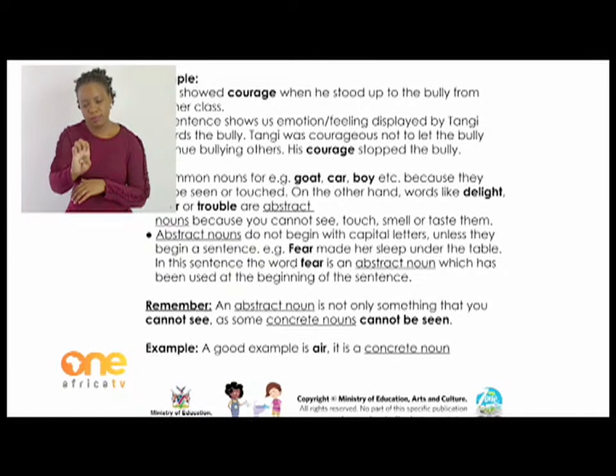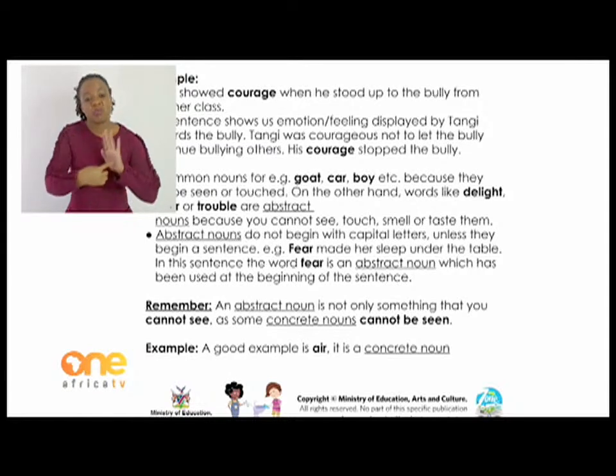Common nouns are like goat, car, boy, etc. because they can be seen or touched. So these are common nouns. Remember last week we talked about the common nouns. On the other hand, words like delight, anger or trouble are abstract. Somebody is delighted. Somebody is angry. So we talk of anger and delight being abstract. They are not tangible. You cannot touch them. You cannot see anger. You cannot feel it. I mean, you cannot taste it.